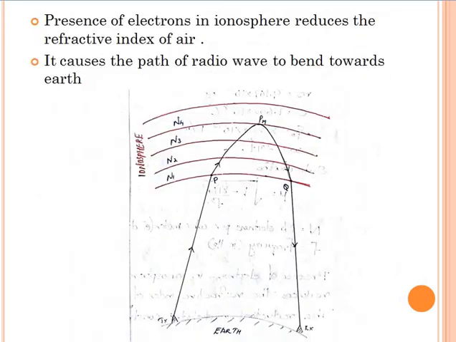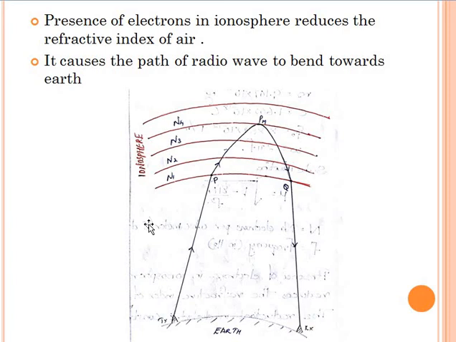So consider the ionosphere. Let one layer have a charge density of N1, the next layer N2, the next one N3, and the next one N4. N1 is the layer with minimum electron density.